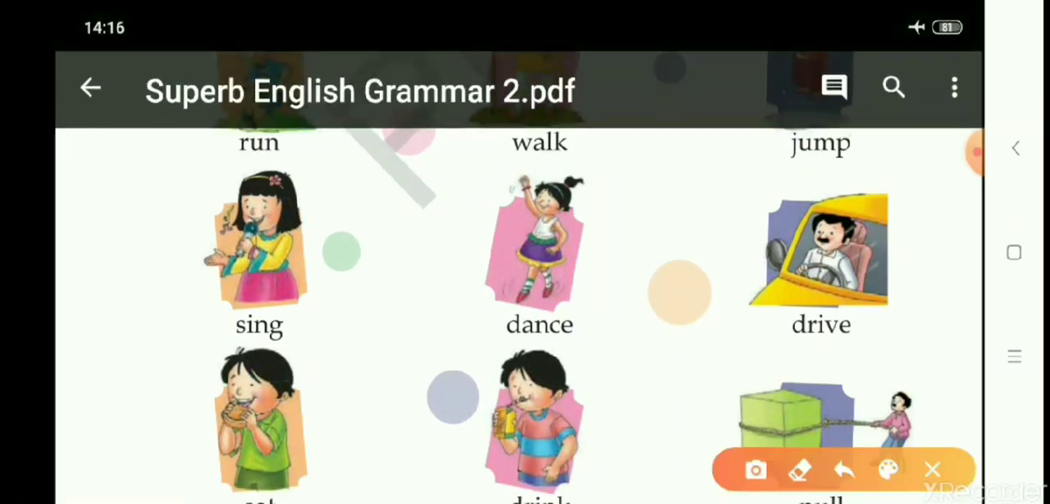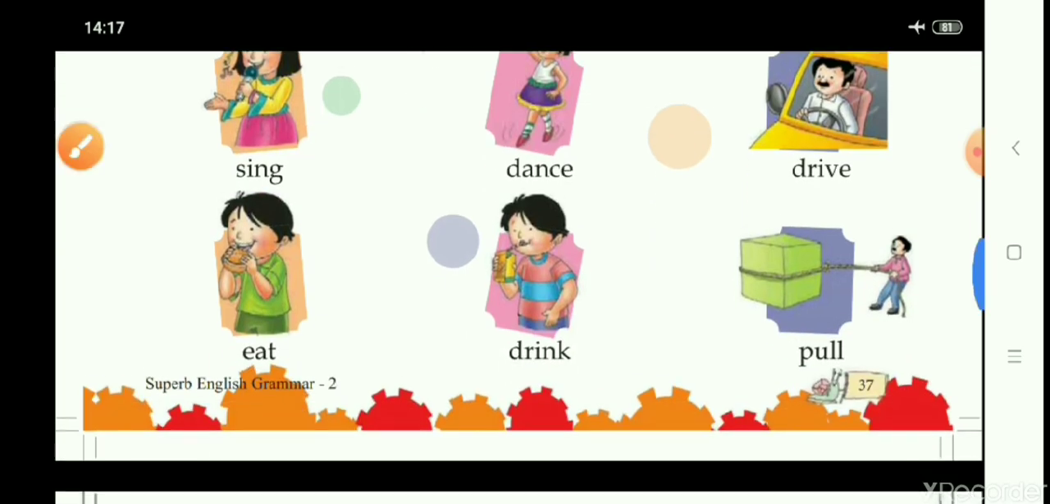Here you can see a girl is singing. So singing is an action word or doing word. Then here a girl is dancing. So dance is also an action word or doing word. Then as you can see a driver is here and he is driving. So drive is a doing word. Then let's move on further.